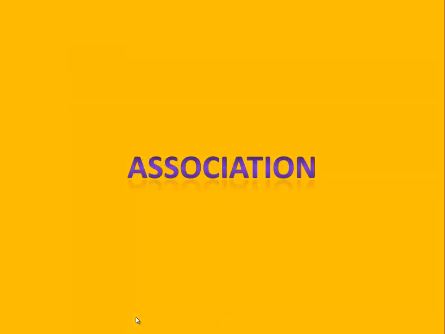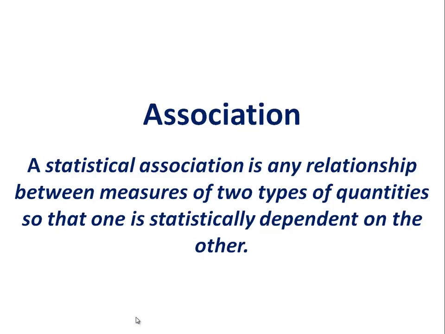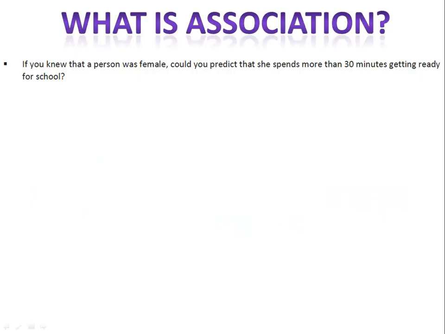Next, let's talk about association. Association can be a pretty challenging topic, so listen carefully, and if you need to go back, feel free to pause and rewind. Association is a relationship between two types of quantities, or two different things. What does that mean? Well, here are a couple of examples to kind of give you the big idea.